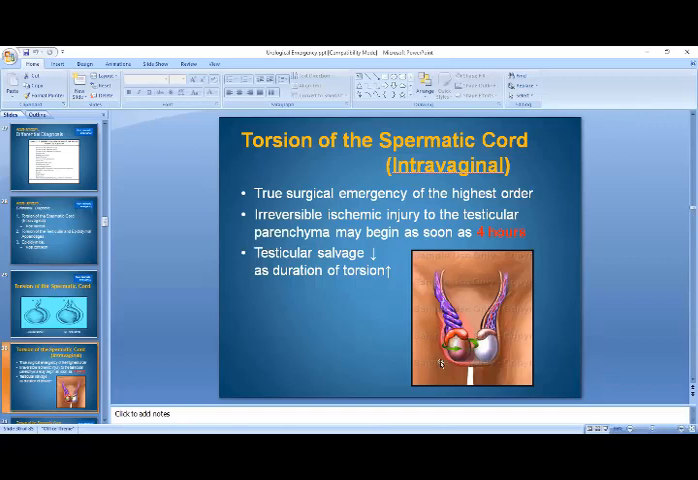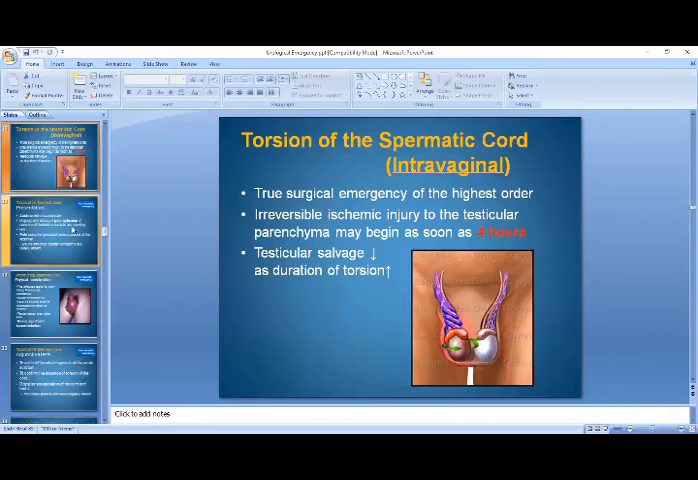This torsion leads to ischemia and ultimately ischemic necrosis of the testis. So it is irreversible. Once the ischemic injury has occurred, the testis has gone into permanent damage, and you cannot revive it again. It has been permanently damaged, so the only way left in that condition is to go for orchiectomy.